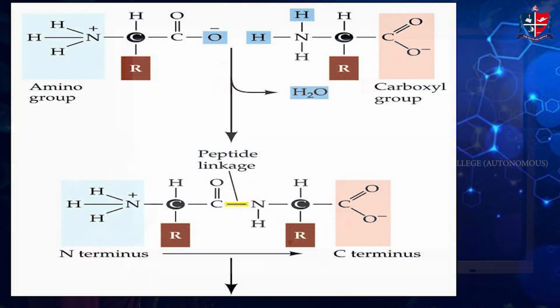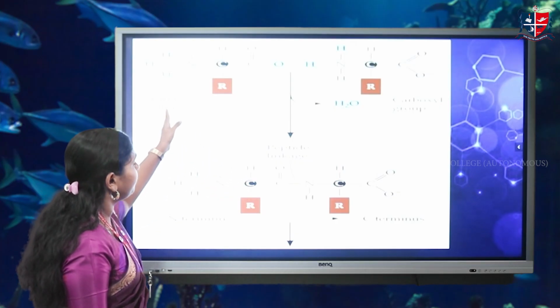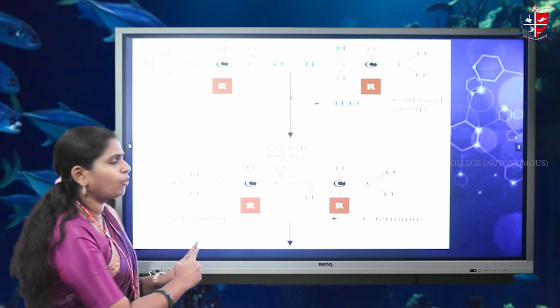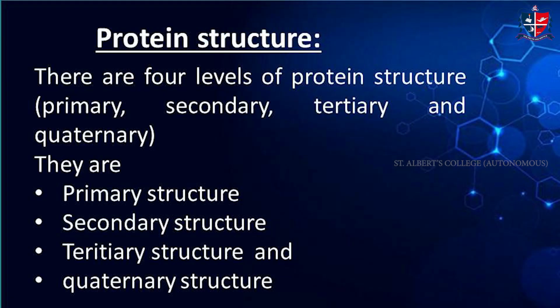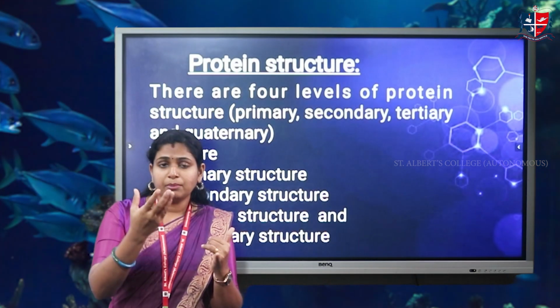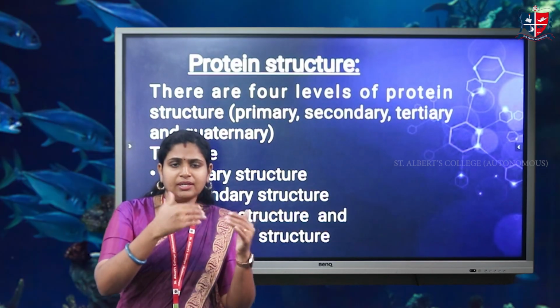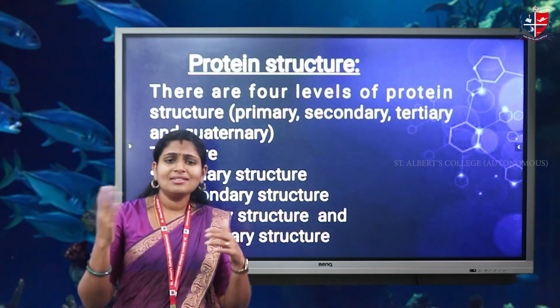This is the same figure but representing another amino acid. Here we can see one amino group and a carboxyl group, and they are bound together for the formation of the peptide bond, and the peptide bond is also known as the peptide linkage. This is all about the structure of the amino acid. We already dealt with the elements found in amino acids, that is carbon, hydrogen, oxygen, and we already dealt with the carboxyl group, amine group, hydrogen and side chain. This is all about the structure.